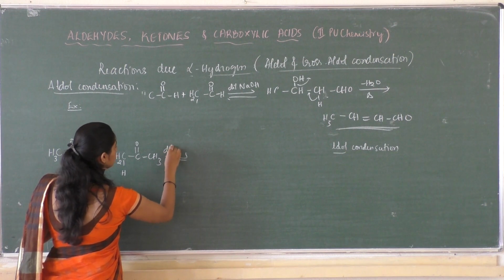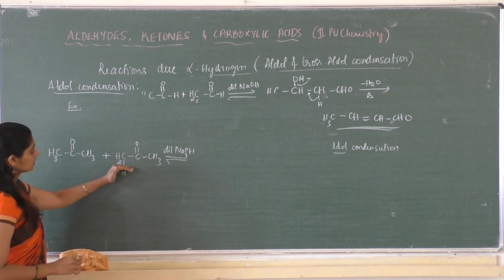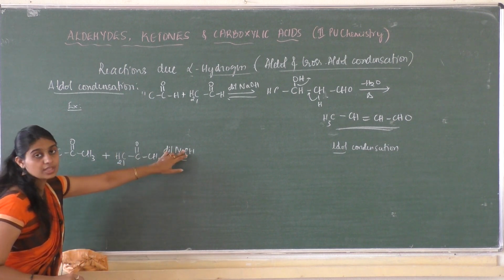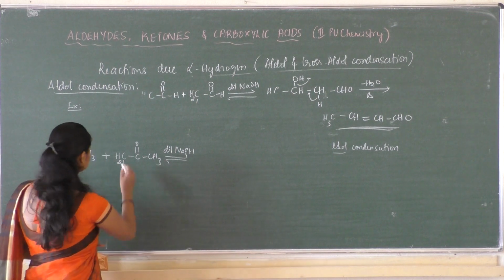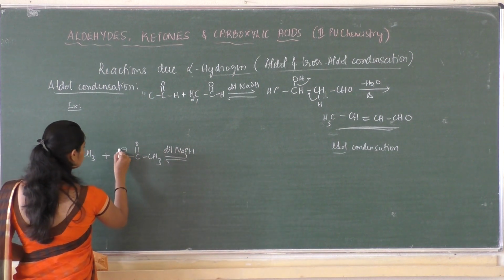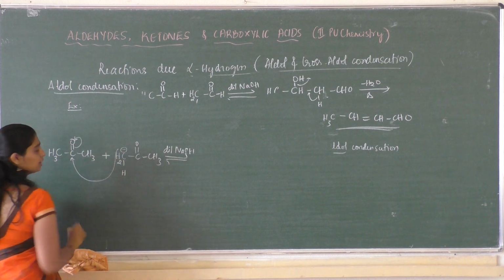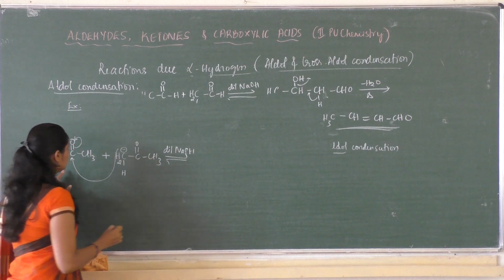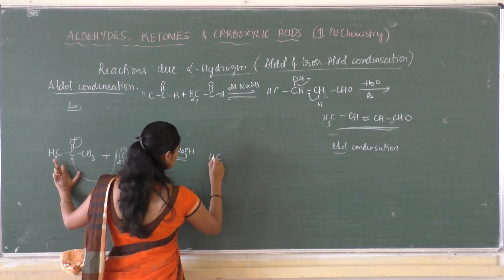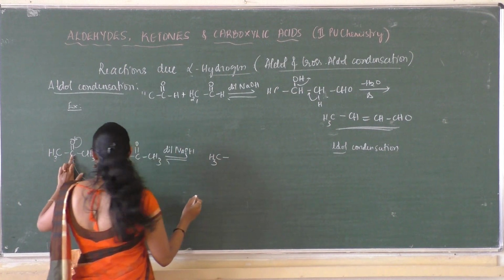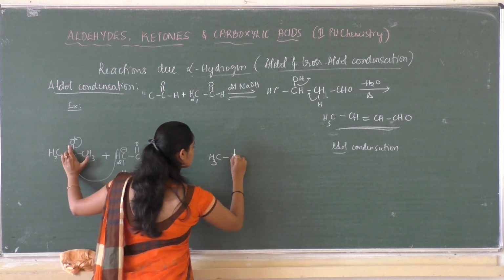In the presence of dilute NaOH, this hydrogen will be cleaved by the OH minus base, so it forms a carbanion, and this gets attached on this carbon atom. So this gets shifted, therefore it is CH3 here, and this carbon's pi electrons are shifted, so it is OH minus.